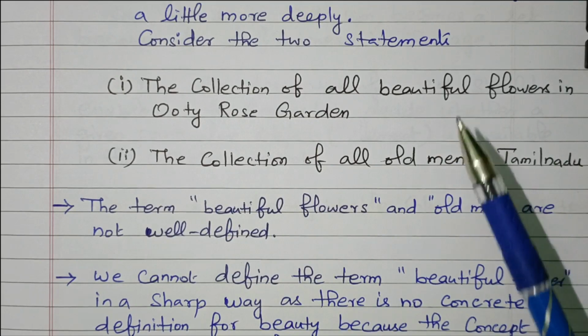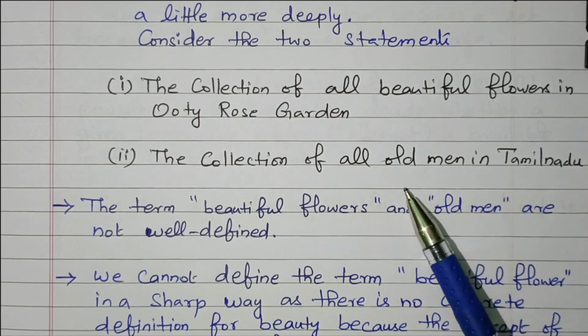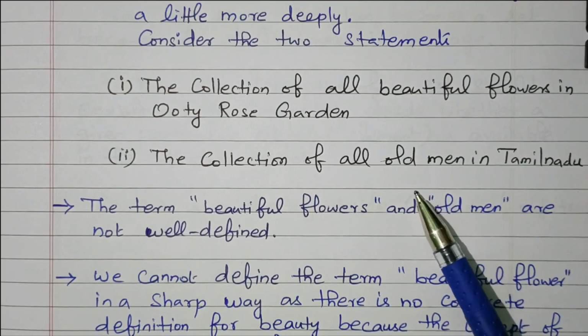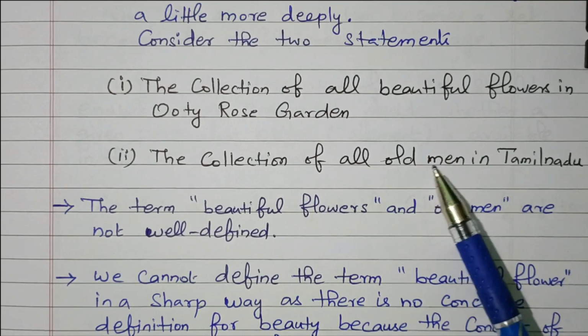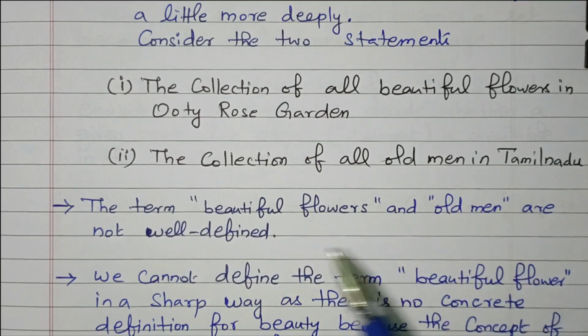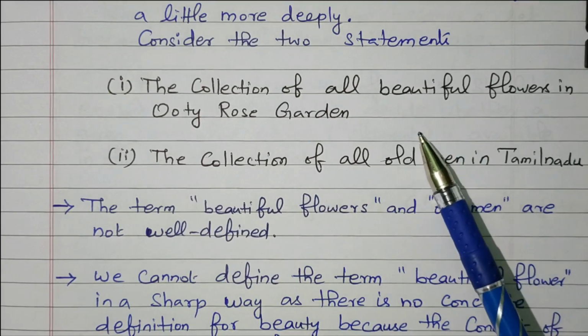We don't know. Similarly, old man. Old man means who are the old men? Whether age greater than 50 or 60 or 70 or 80 is not defined. So these two terms, beautiful flower and old man, are not well defined. They do not give a clear-cut idea.